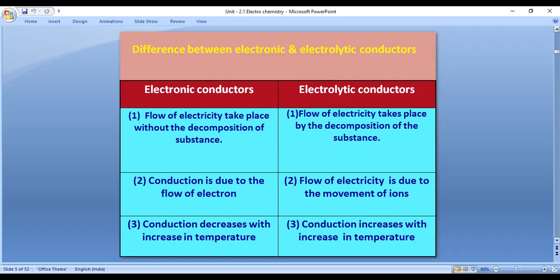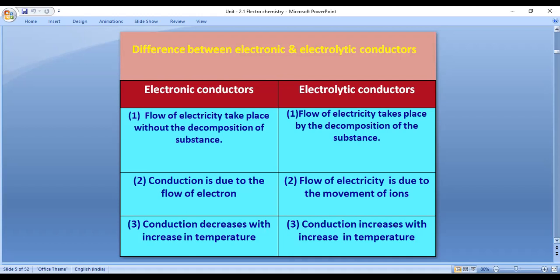Here, the flow of electricity is due to the movement of ions. Flow of electrons is in electronic conductors; movement of ions is in electrolytic conductors. In electronic conductors, conductance decreases with increase in temperature, whereas in electrolytic conductors, conductance increases with increase in temperature.